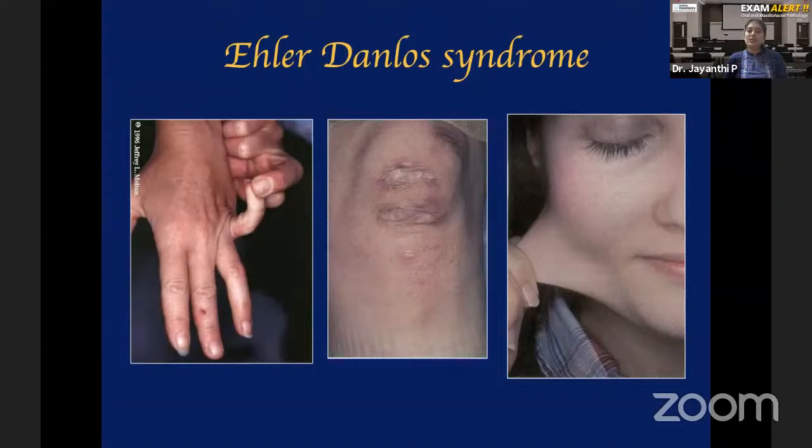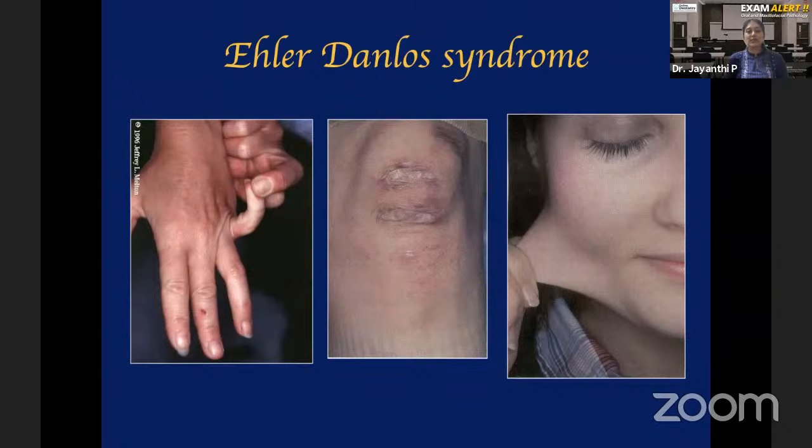Okay. This is called Gorlin sign. So, viva question, note it down. What is Gorlin sign? Gorlin sign is seen in patients with Ehlers-Danlos syndrome, where the patient will be able to touch the tip of the nose, not with the finger, but with the tip of the tongue. Okay. Because of this extensibility and hyperflexibility, the other name for this syndrome is rubber man syndrome.